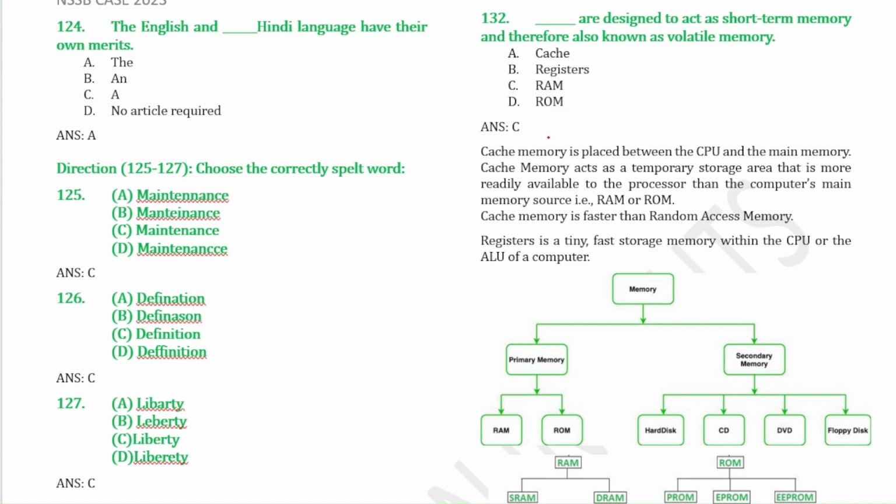Now, cache memory is placed between the CPU and the main memory, okay. It acts as a temporary storage area that is more readily available to the processor than the computer's main memory source, that is RAM or ROM. And cache memory is faster than random access memory. So what are registers? A register is a tiny fast storage memory within the CPU or the ALU of the computer. ALU means arithmetic and logic unit.